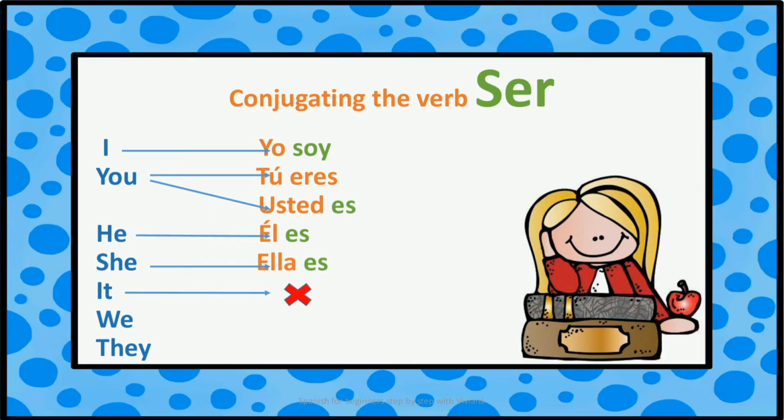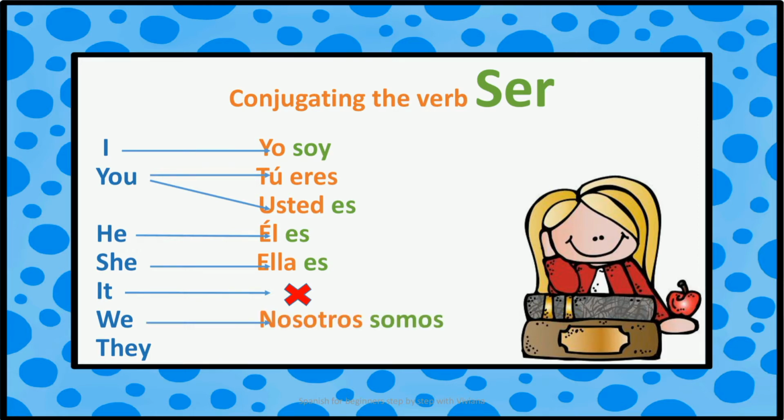Did you hear that alarm? This alarm means that in Spanish there isn't the pronoun it, but this topic is long, and to avoid confusion we must talk about it in another video.